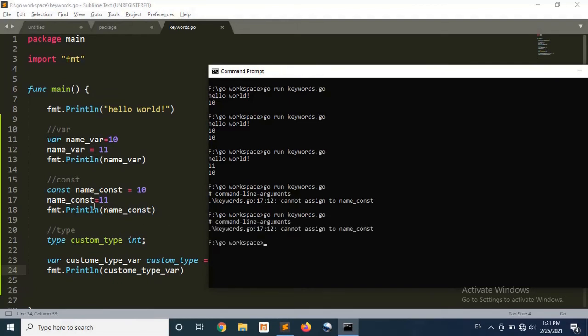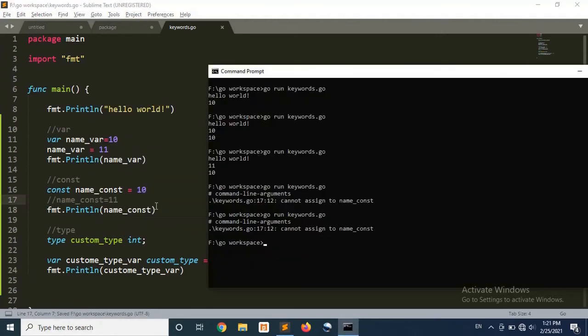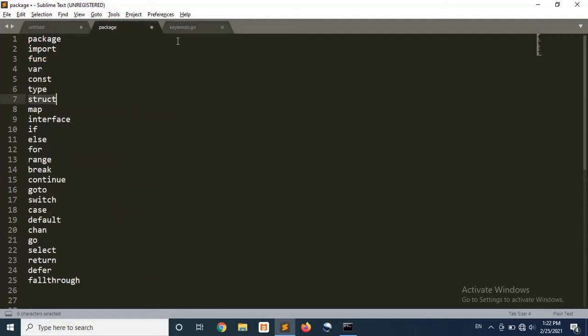Okay, so the previous error was same. We were trying to assign the value to a constant. Okay. So here this is our variable constant and the last value is our custom type value. So this is the use of the type keyword. By using type keyword, we are creating the custom type that could be a primitive data type or a non-primitive data type.